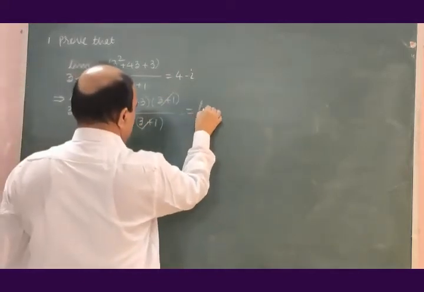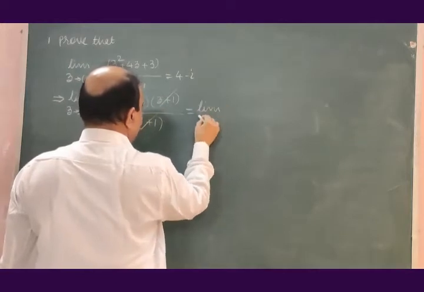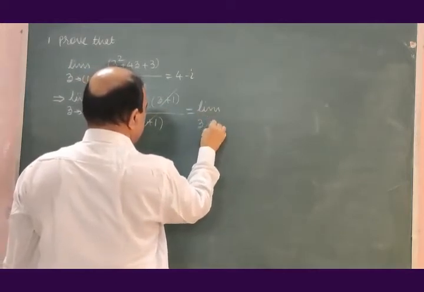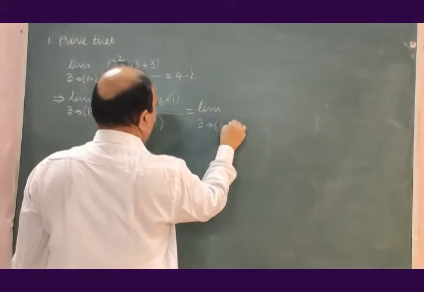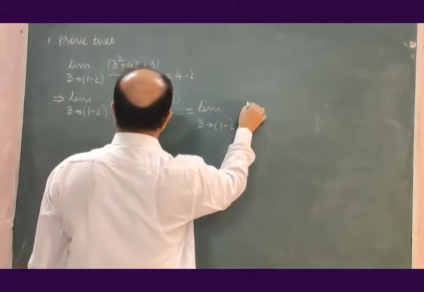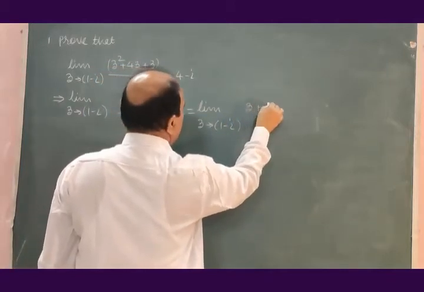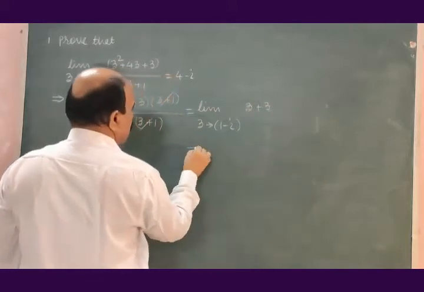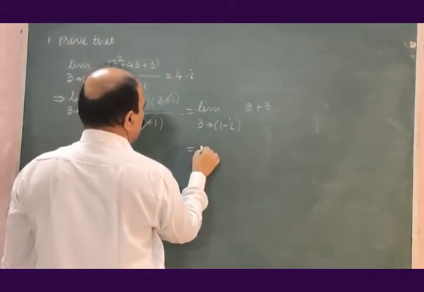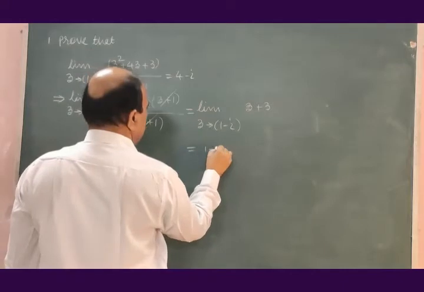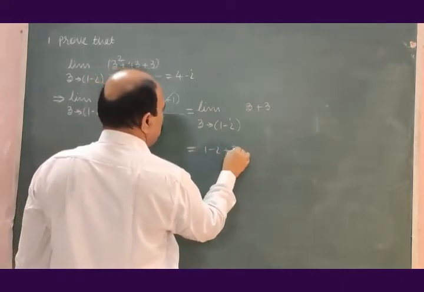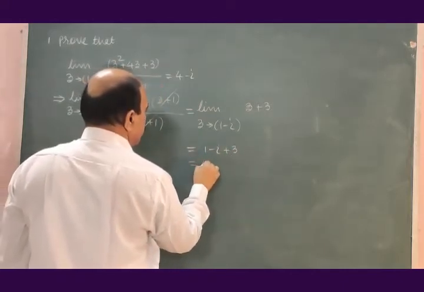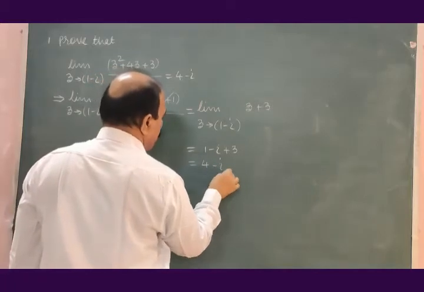This is equal to limit z tends to 1 minus i of z plus 3. This is equal to 1 minus i plus 3, that is 4 minus i.